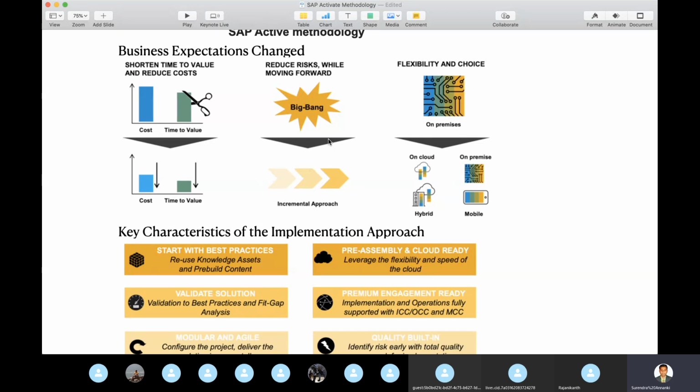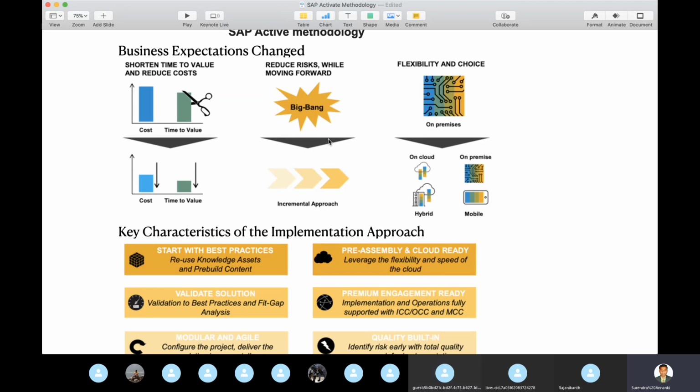When we start with the best practice, SAP already gives it according to your industry, whether it's automobiles, or oil and gas, or a food product industry. What solution is available as best practice? Then we can validate the solution and best practice, and see what fits our business, where the gap is, and how to fill it.